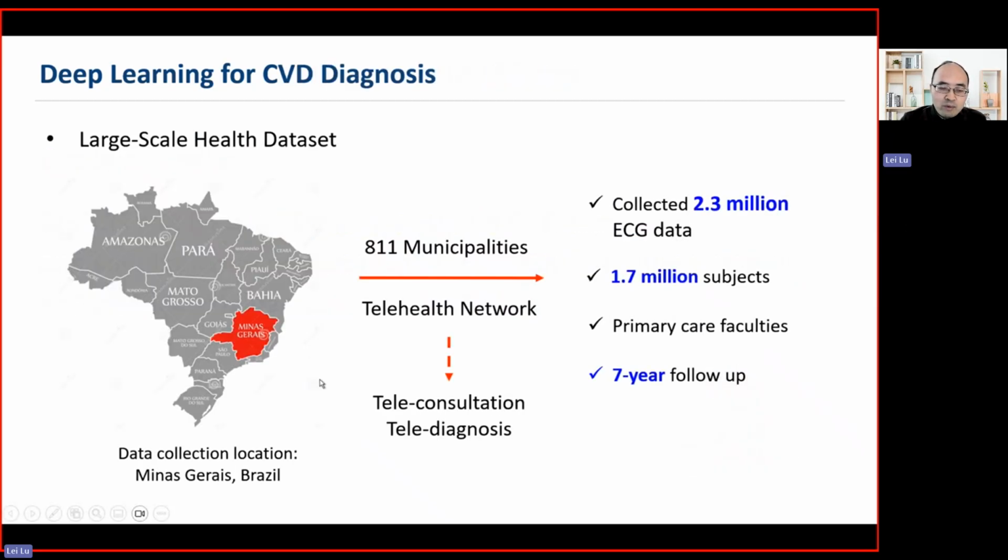So this is our collaborator. They collected a large-scale health data set, using a telehealth network. This network was used for teleconsulting and telediagnosis, and they deployed it in primary care settings. And with the ECG test, it is automatically transferred to the cloud server. With the 7-year follow-up study, they collected 2.3 million ECG records from 1.7 million subjects.